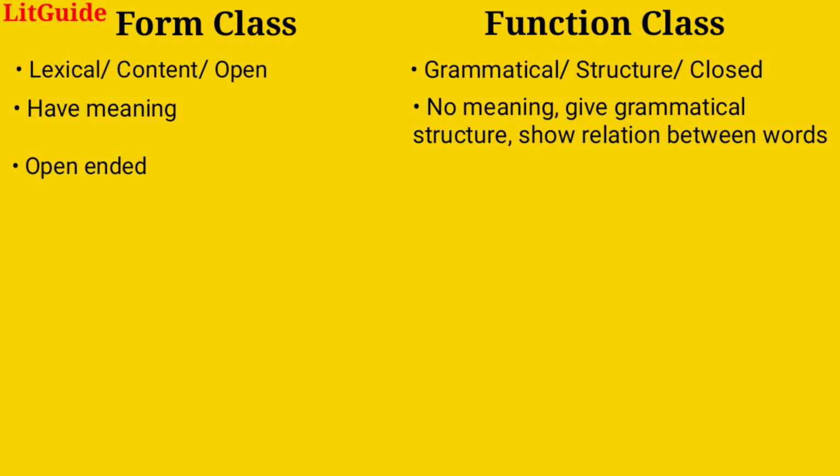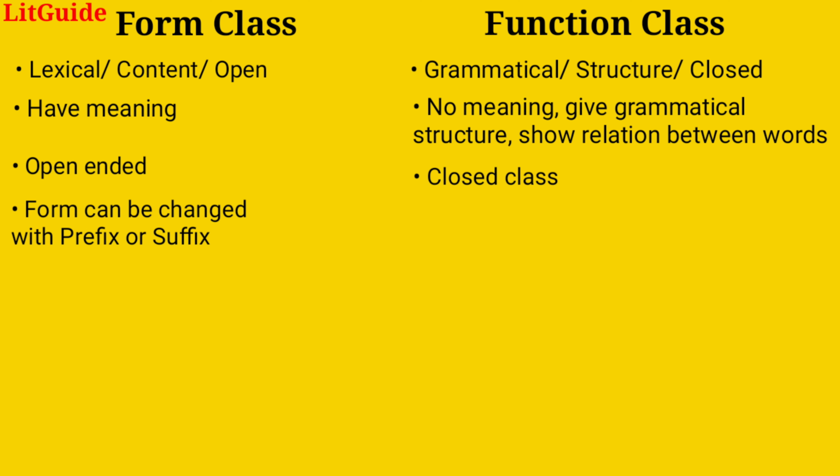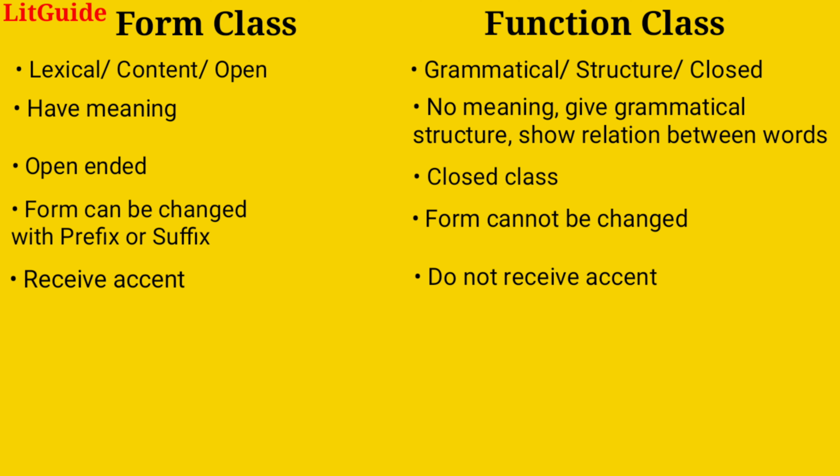Third point, form class is open-ended, that is, new words can be added to it. Function class is a closed class of words, that is, no additions can be made to it. Fourth point, the form of words under form class can be changed with prefixes or suffixes, while that of function class words cannot be changed. Fifth point, form class words usually receive accent in normal speech, while function class words do not.